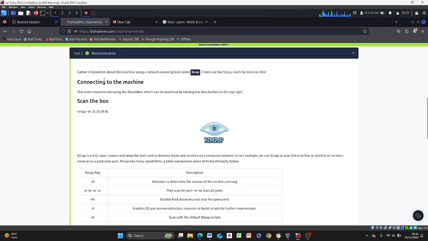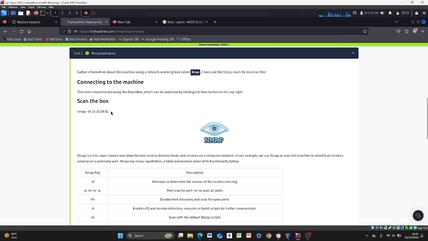Reconnaissance, obviously, is to gather information. It's one of the first things to do. The word reconnaissance is a military term used for information gathering. And so you see, gather information about this machine using a network scanning tool called nmap. There are other network scanning tools too, like Angry IP. There are other things I use for network reconnaissance, one of those is Nikto, a command line tool as well. But here we're going to be using nmap for this room.